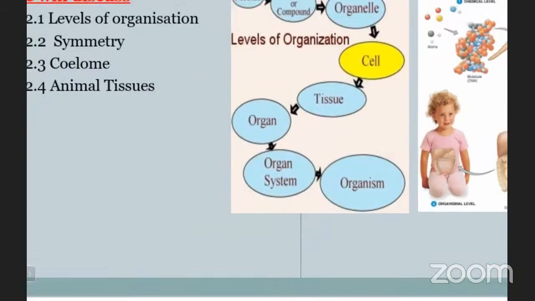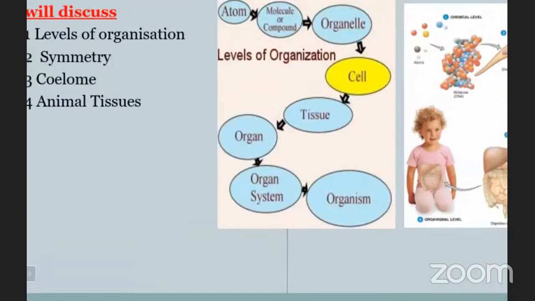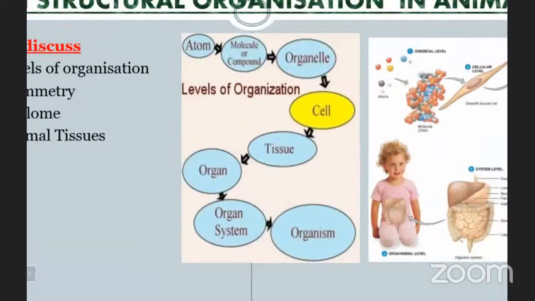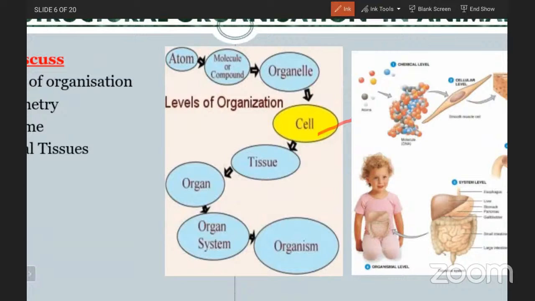Okay. Now one by one. Cell, a group of cells, tissue. A group of tissues, organ. A group of organs, organ system. And organ systems coordinate with each other to form an organism.